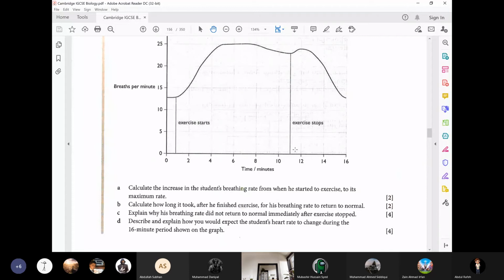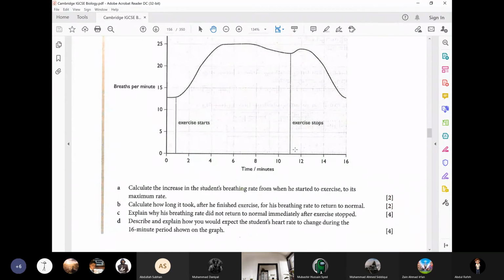When I taught you about oxygen debt, I taught you that when a person is exercising, muscles need extra oxygen, but lungs have a certain capacity. They cannot inhale more oxygen than that. So the muscles perform aerobic and anaerobic respiration. During anaerobic respiration, lactic acid is produced. That lactic acid is transferred to the blood, and blood brings it to the liver. In the liver, the oxygen is used.